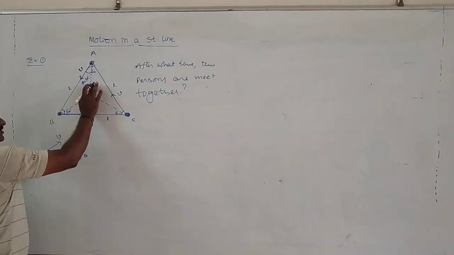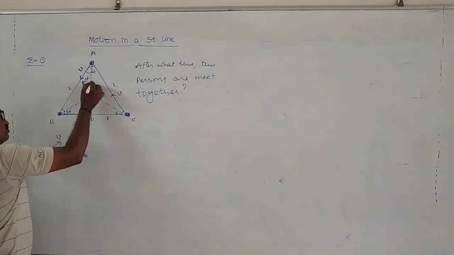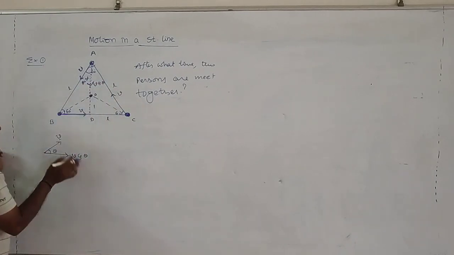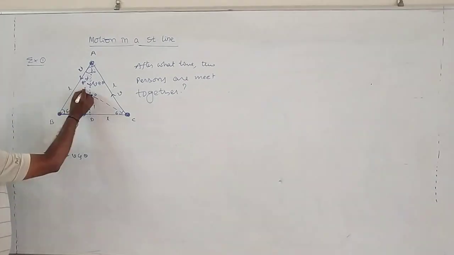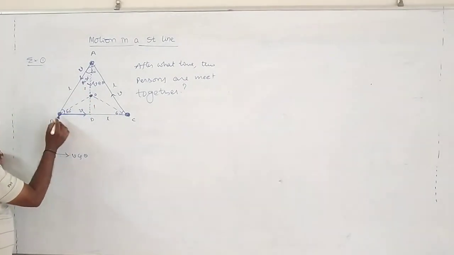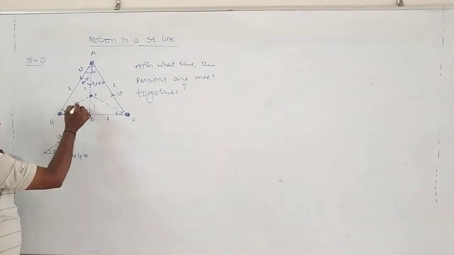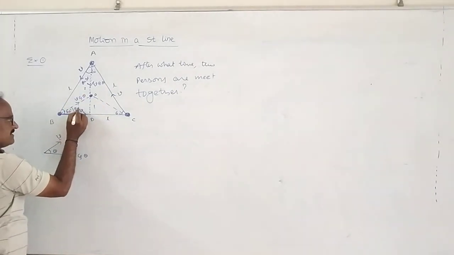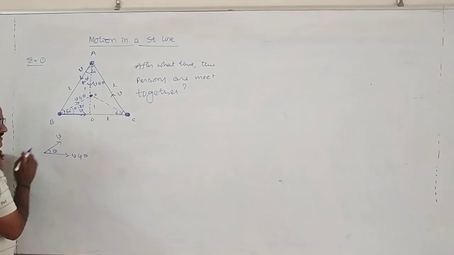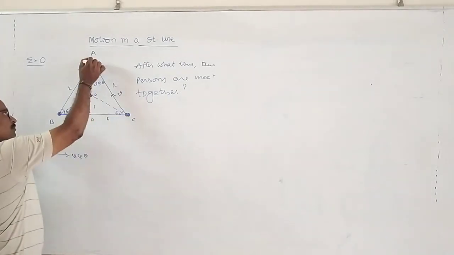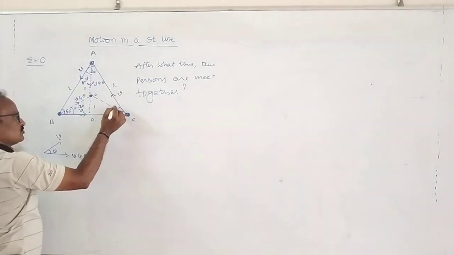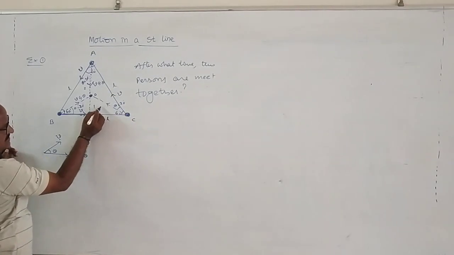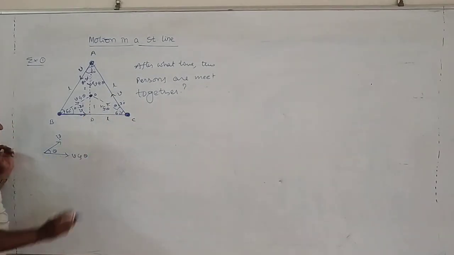So the component of this velocity towards the centroid is equal to v cos theta. Okay. Similarly, the component of velocity of B towards the centroid is also equal to v cos theta. This is theta, and theta is also equal to 30 degrees. Right? C is approaching with speed v. Here also this is theta, theta is equal to 30 degrees. The component along this direction is also equal to v cos theta.